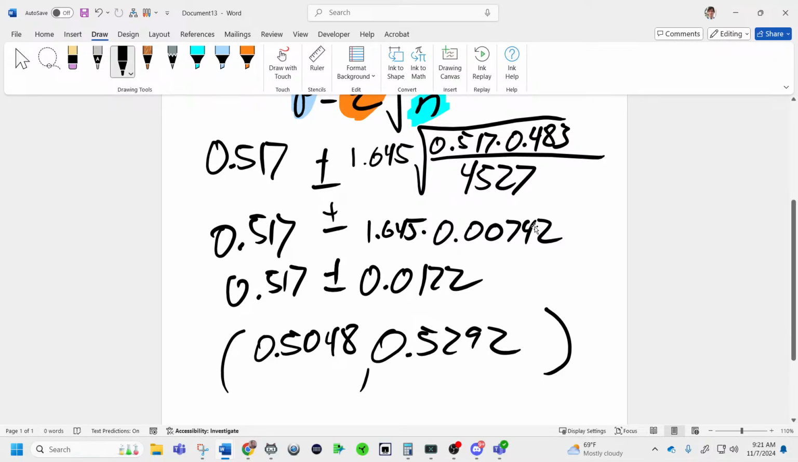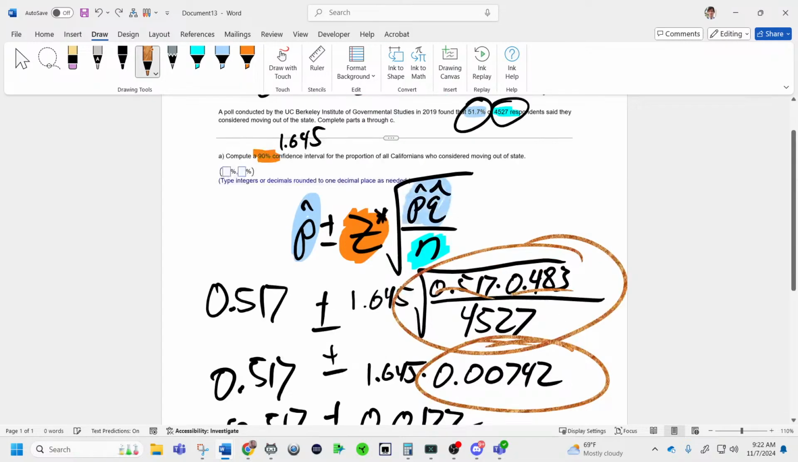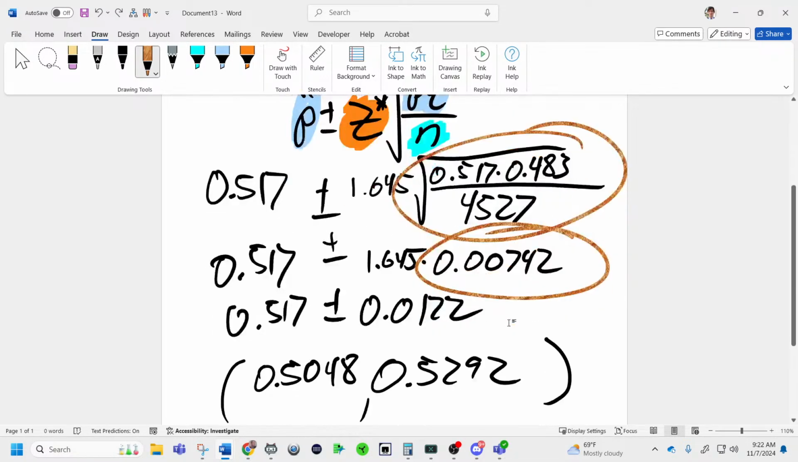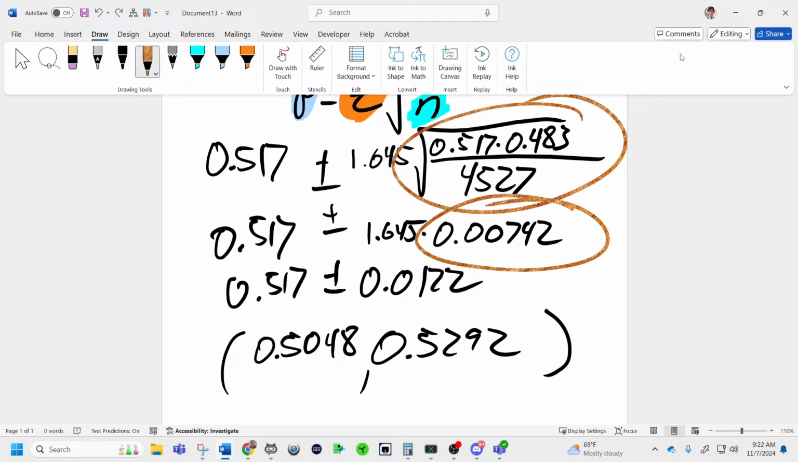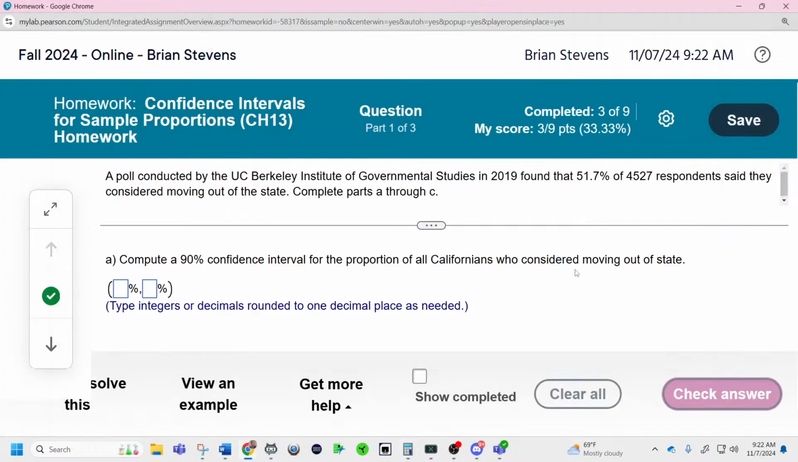Correct. Yes, that is what we found. So this right here turned into that. Exactly. P times Q, or P hat times Q hat, over n, under the square root. Great job, Noel. That is what we had within the square root. So there we go: 0.5292.